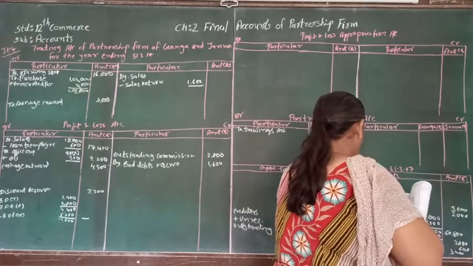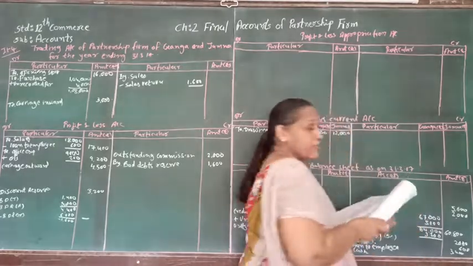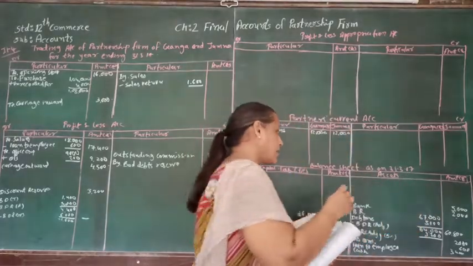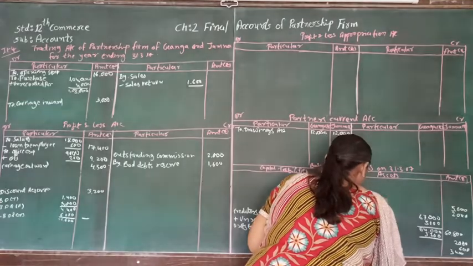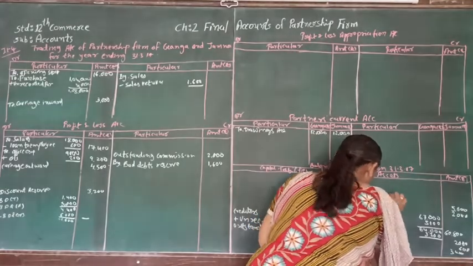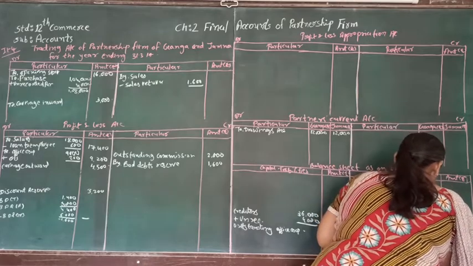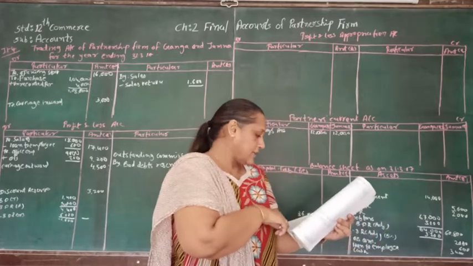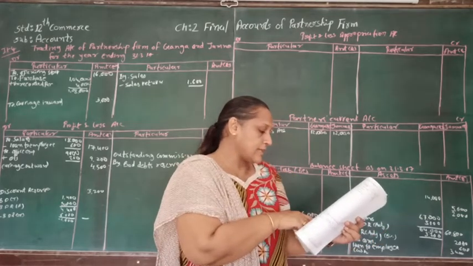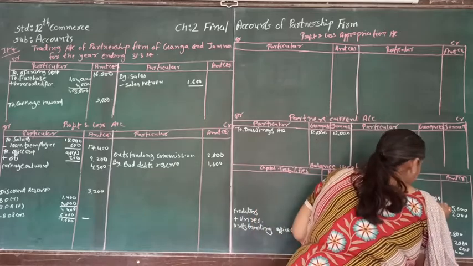After bank balance, another account is investment, and in the investment we can see adjustment number 7. So the investment amount is how much? 14,000. But in adjustment number 7 we can see that the market value of the investment is 12,000.